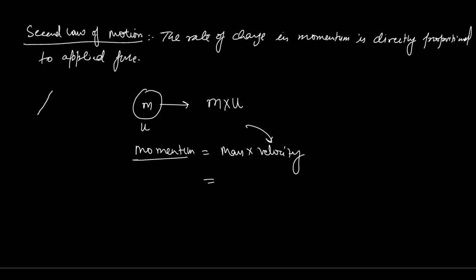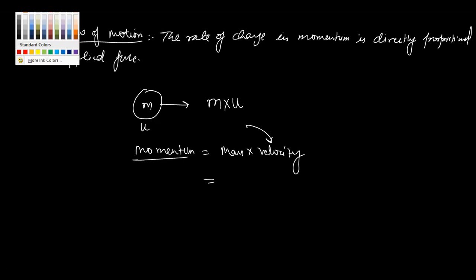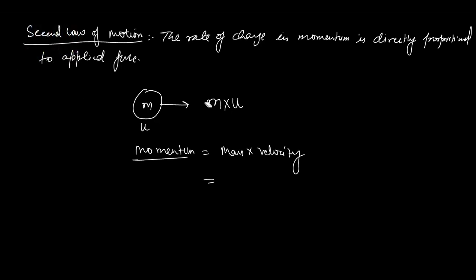When we have rocket fuels, when the rockets start burning, they have so much fuel in them, and that fuel is burning. Since the fuel is burning, the mass of the moving object is also decreasing. So in that case the mass is decreasing, and so is the momentum. But in general, the mass remains conserved. So we think that momentum can only be changed by changing the velocity of the object generally, but it can also be changed by changing the mass, because the product of these two is mass into velocity.